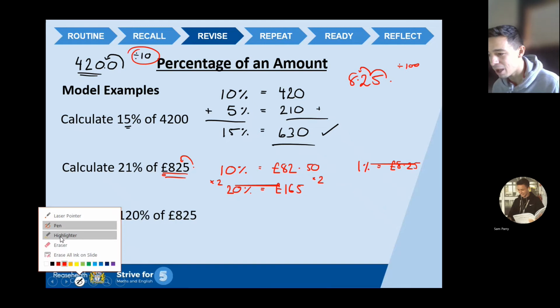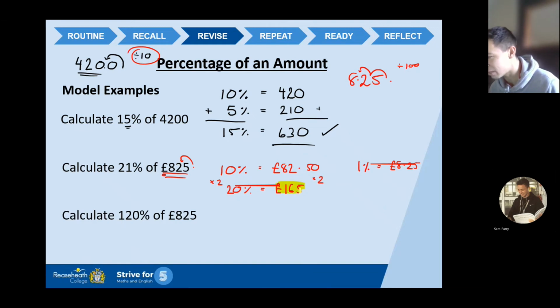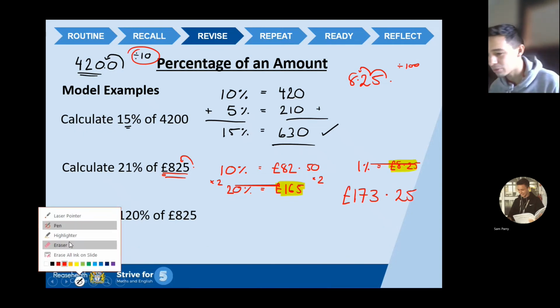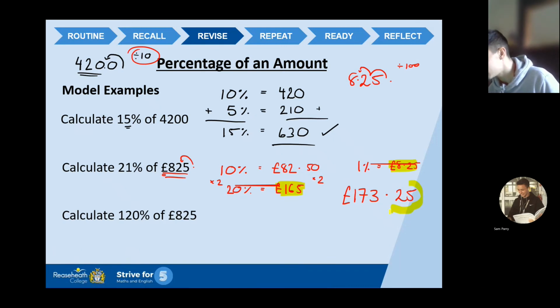£8.25. Now I'm going to highlight these two numbers because these are the two numbers I need to put together: my 20% value and my 1% value. If we add those two values together, I then get my 21%. So 165 add £8.25 gives me £173.25. Ta-da! Done. Let me just highlight that as well, just so we can see. I'll put a little cloud around it. There we go. And I'll put a little cloud around this one as well, so we know my answers.